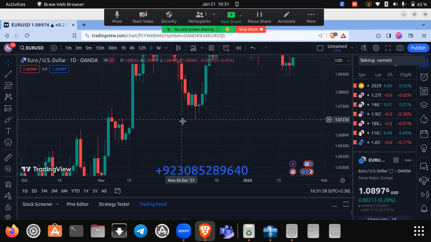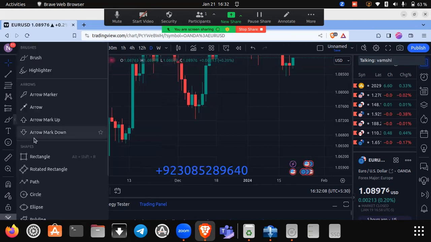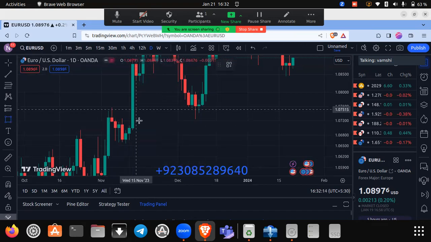The first zone we will learn in engulfing theory is engulfing buy zone. In engulfing buy zone, you need two types of candles. One is bearish candle and a bullish candle. You must know the meaning of what is engulfing.